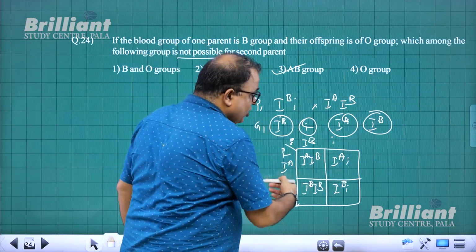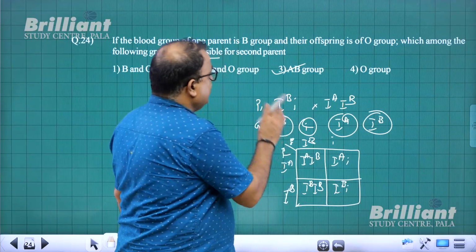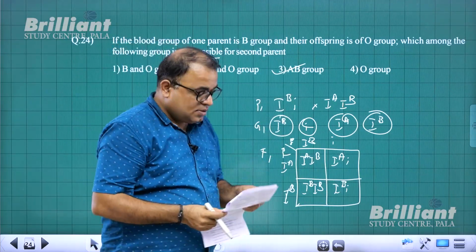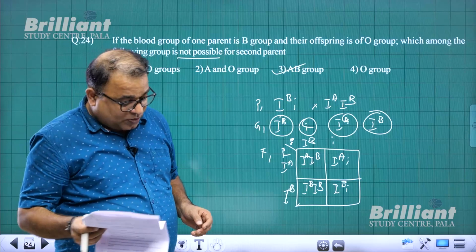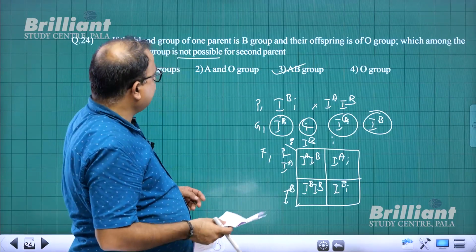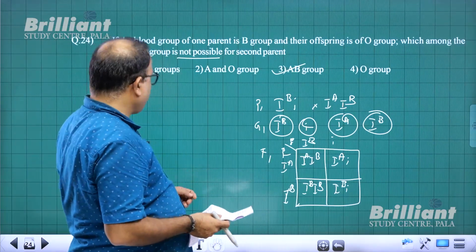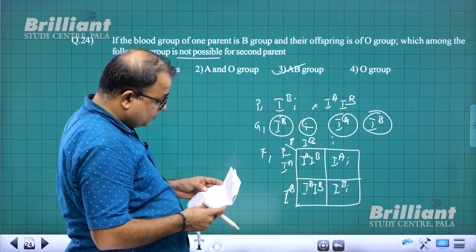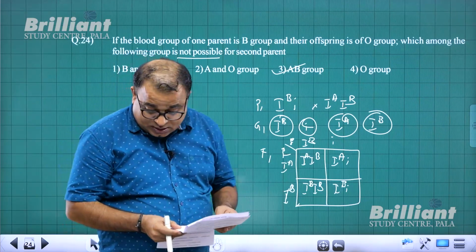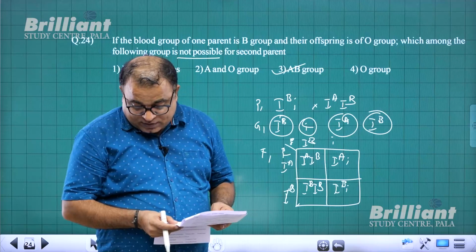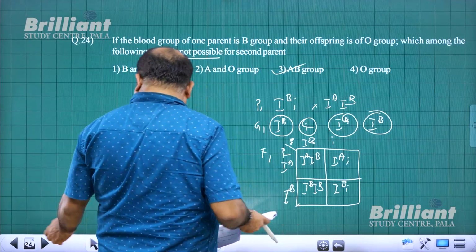If AB comes, does the O blood group appear here? No. So this cannot be the blood group of the second parent. So for question number 24, 3 is the answer. With that I come to question number 25.